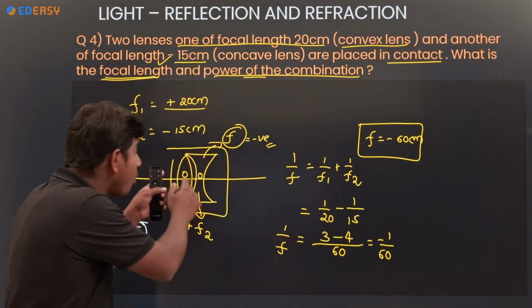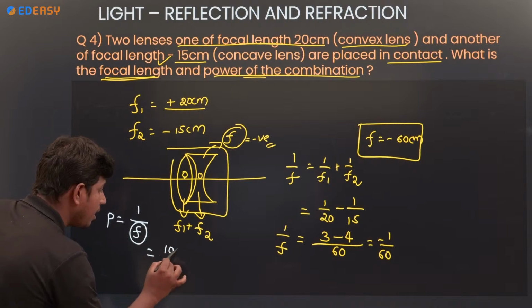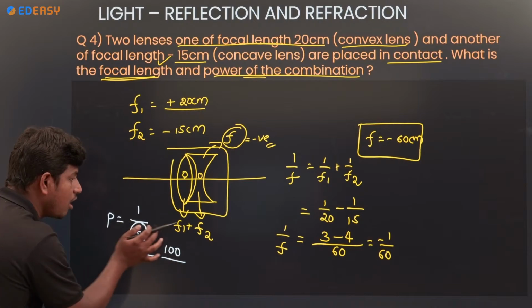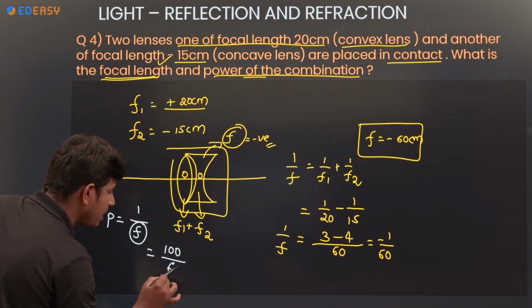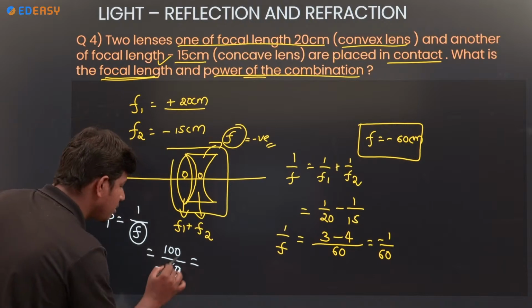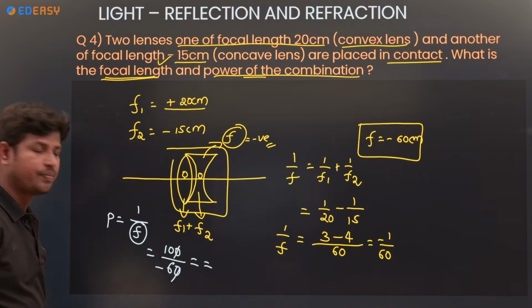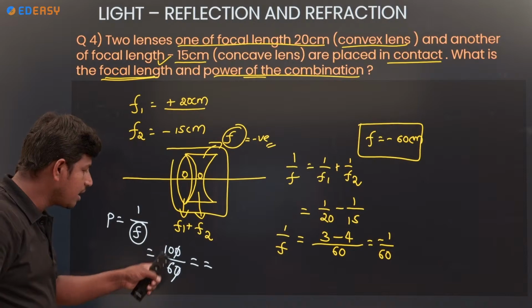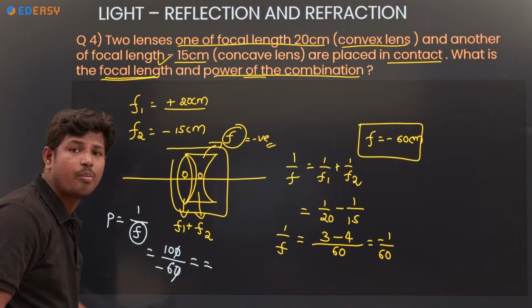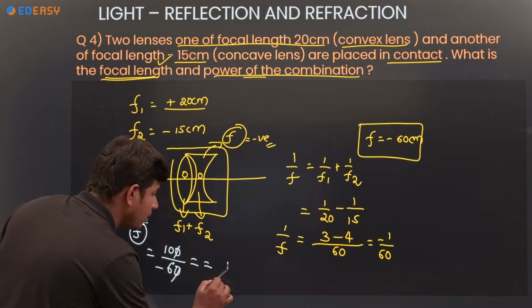What is the combination of the focal length? 100 by focal length. How much value? 100 by minus 60. Zero, zero cancel. 10 by 6 you will get. Means how many times? 10 by 6, 1 time.